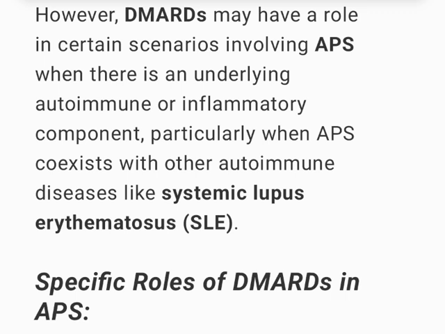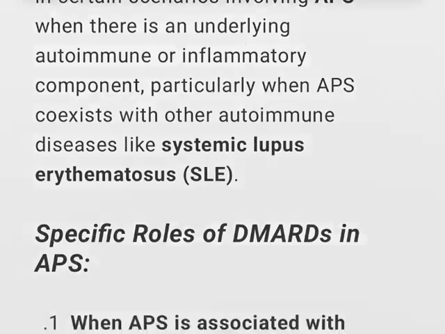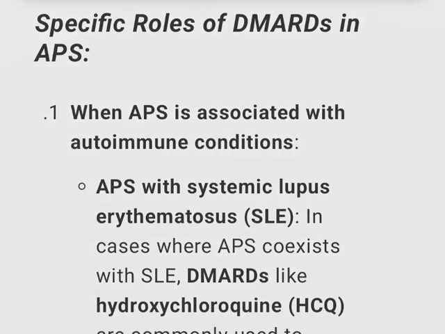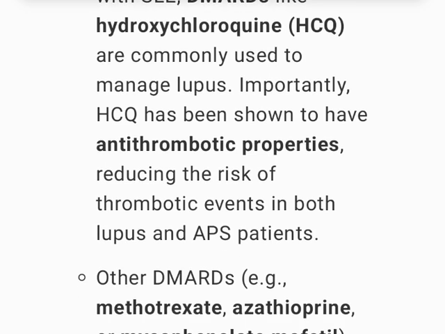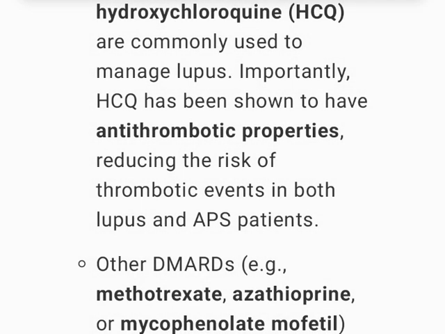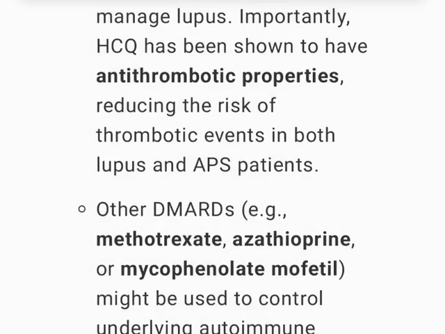Specific roles of DMARDs in APS. 1. When APS is associated with autoimmune conditions. APS with systemic lupus erythematosus. In cases where APS coexists with SLE, DMARDs like hydroxychloroquine, HCQ, are commonly used to manage lupus. Importantly, HCQ has been shown to have antithrombotic properties, reducing the risk of thrombotic events in both lupus and APS patients. Other DMARDs, e.g. methotrexate, azathioprine, or mycophenolate mofetil, might be used to control underlying autoimmune conditions that are contributing to the prothrombotic state, but are not directly treating the thrombotic aspect of APS itself.